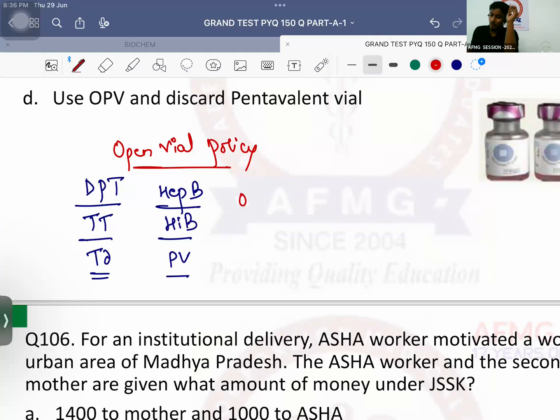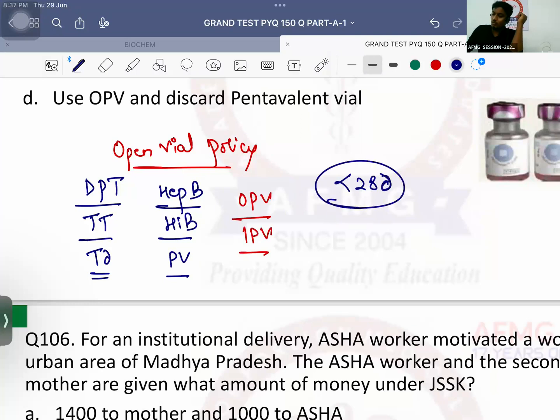Along with that, oral polio vaccine. Along with that, IPV, injectable or inactivated polio vaccine. These vaccines can be used after opening till a span of 28 days usually.